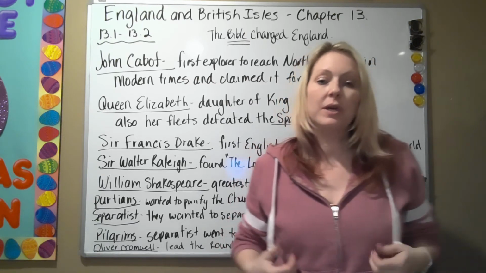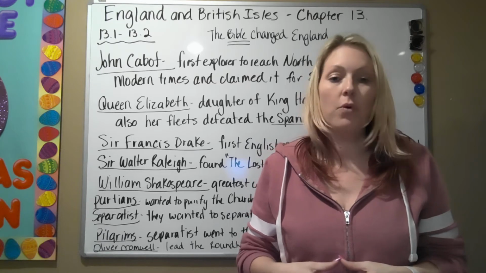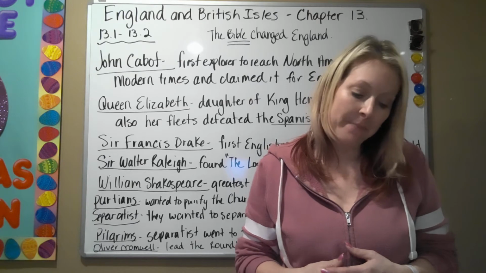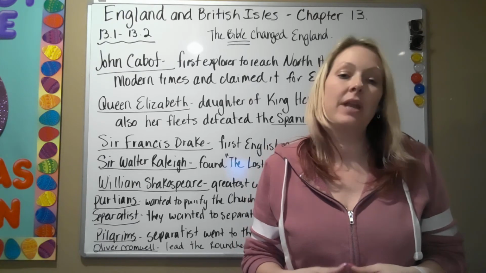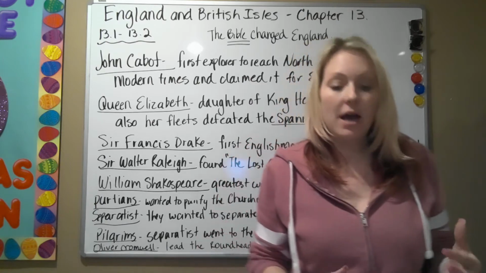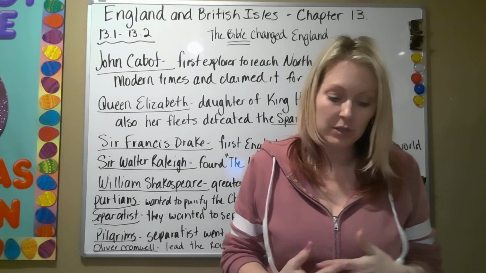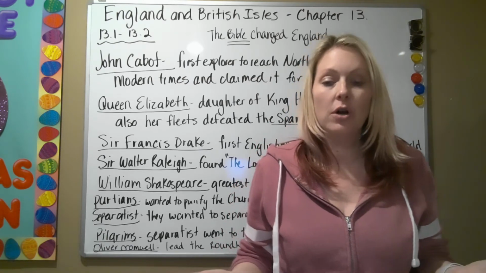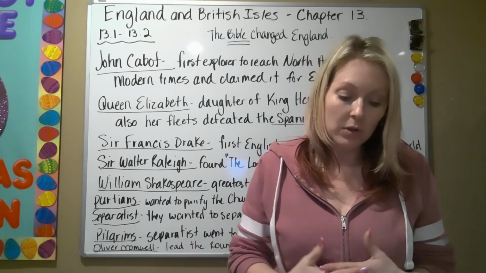Okay, fifth grade. So here is part 2 of 13.3 for our chapter 13, England and the British Isles. Okay, so the beginning of modern England then occurred. Now, this time we have King Henry VIII who was leading England. Okay, and this was when the Bible Reformation was starting. England was reforming because of the Bible.